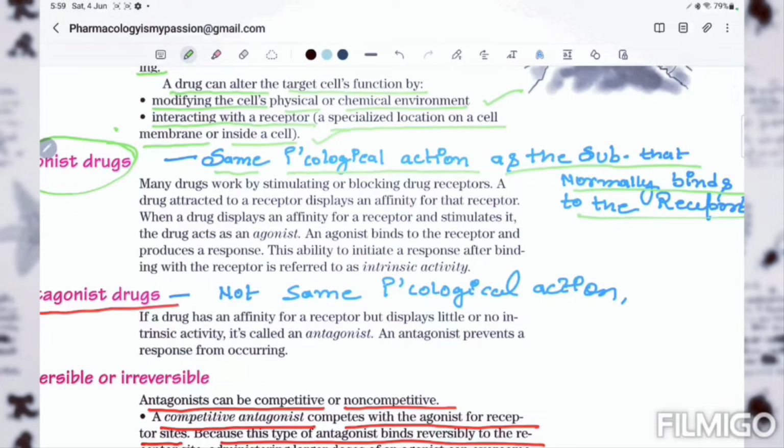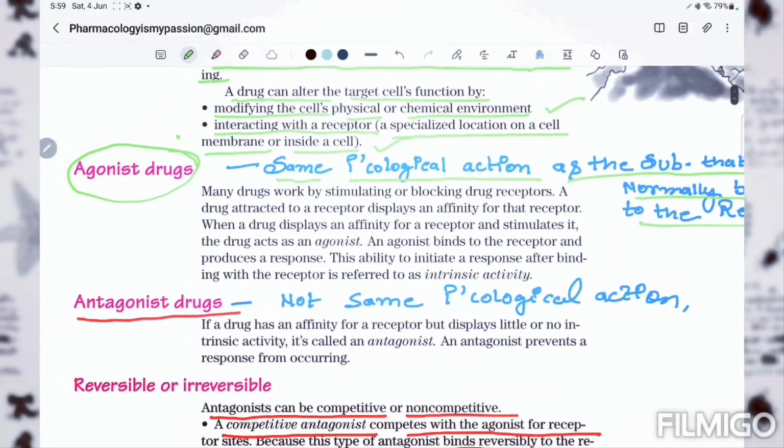So in short, it supports the effect of the substance which binds to the receptor. This kind of drug or substance showing the same pharmacological action is called an agonist drug.